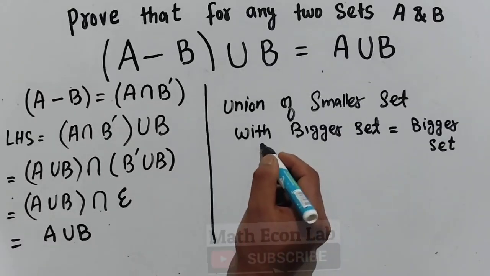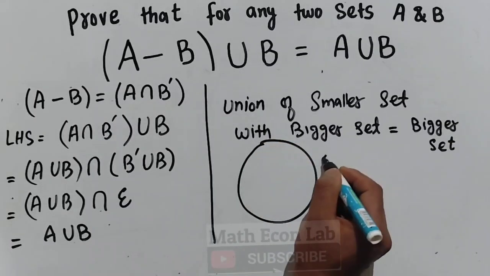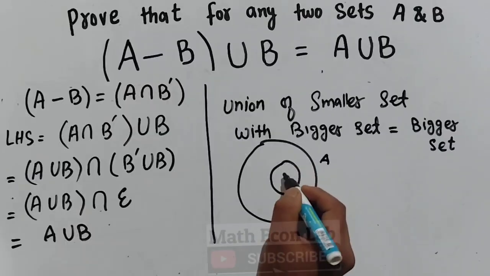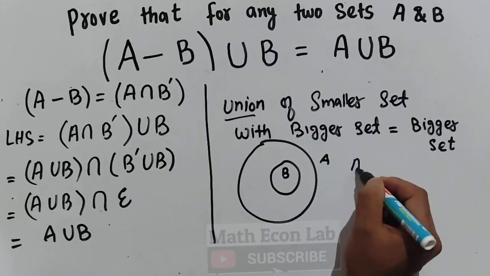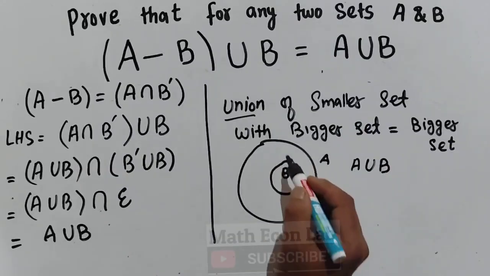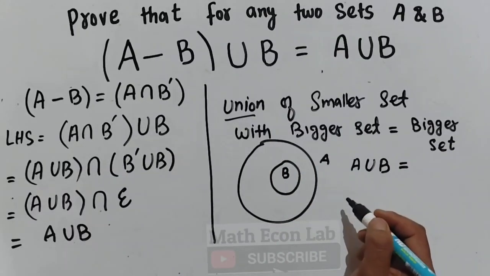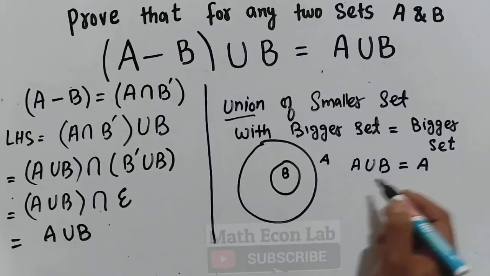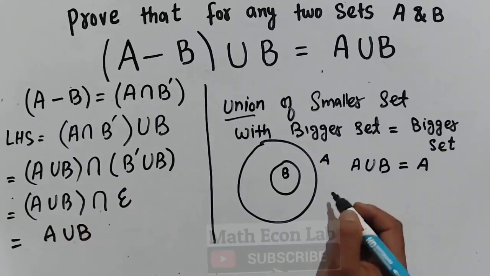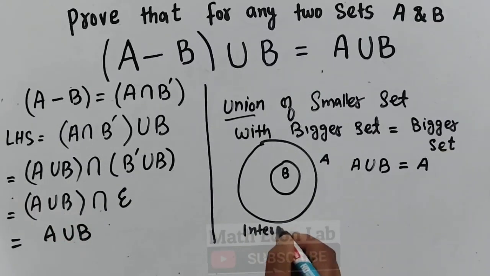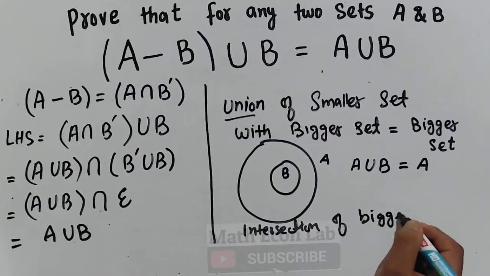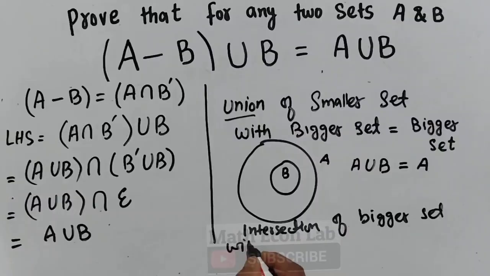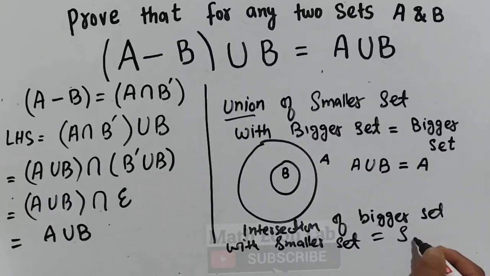If I show it like this, let us suppose this is set A and this is set B. Now union means A union B. Since A is the bigger set and B is the smaller set, the union will always be equal to the bigger set, which is A. Likewise, the intersection of bigger set with smaller set is equal to the smaller set.